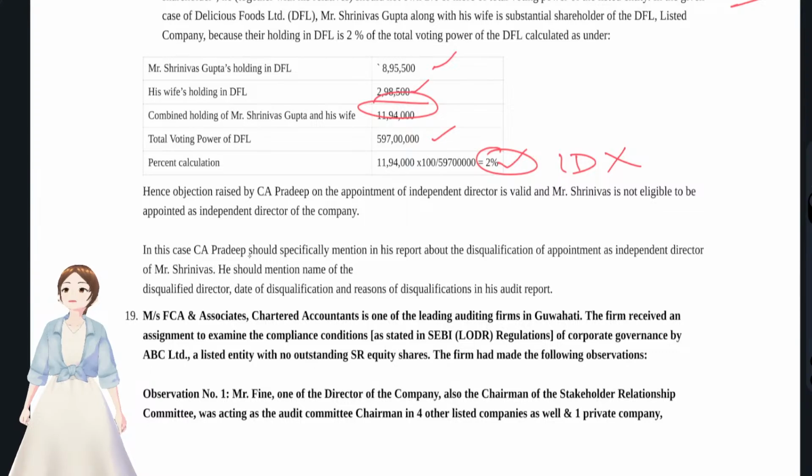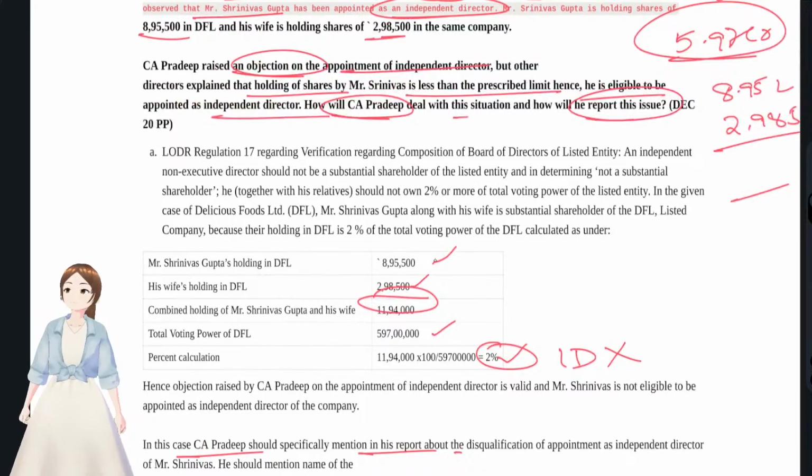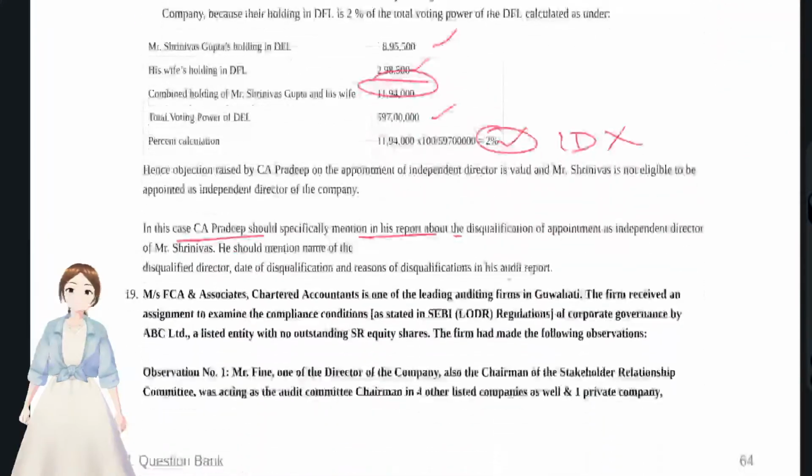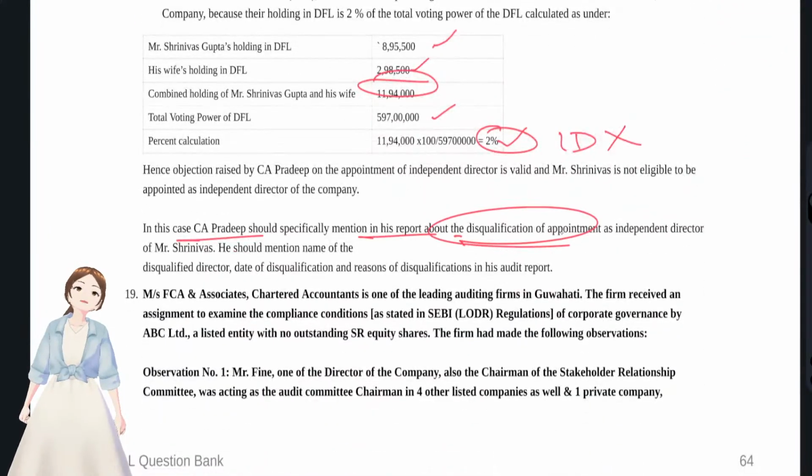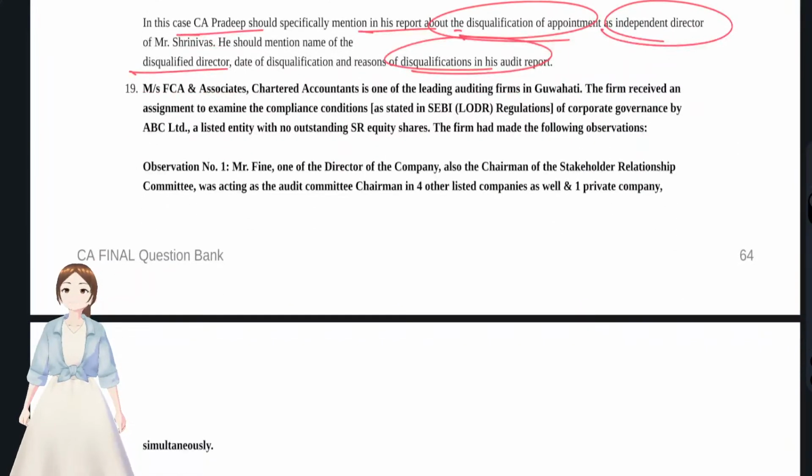CA Pradeep should mention in his audit report the disqualification in the appointment of independent director, and he should mention the name of the disqualified director in his audit report. Okay, that's it.